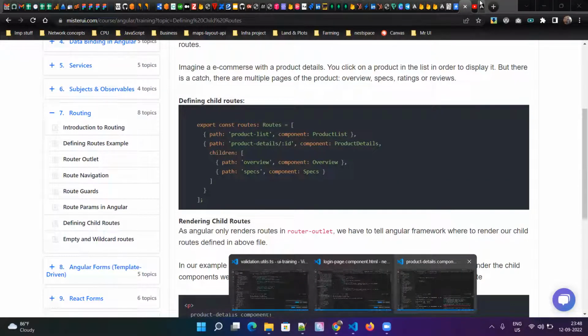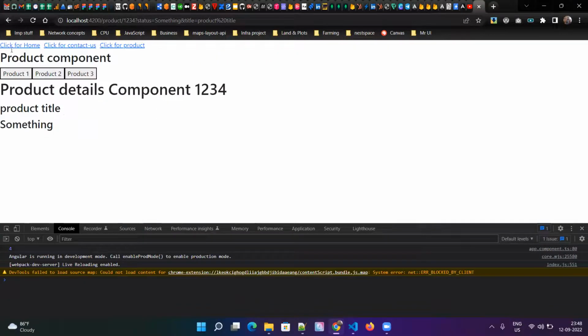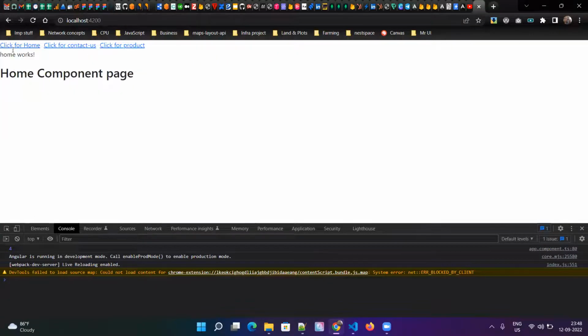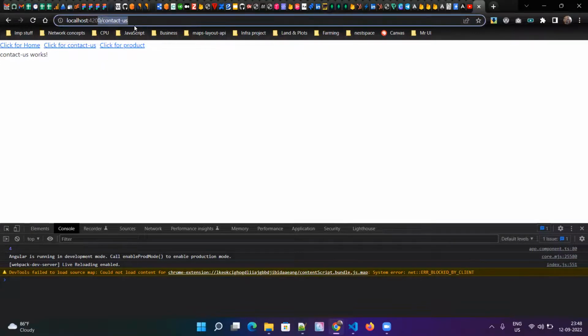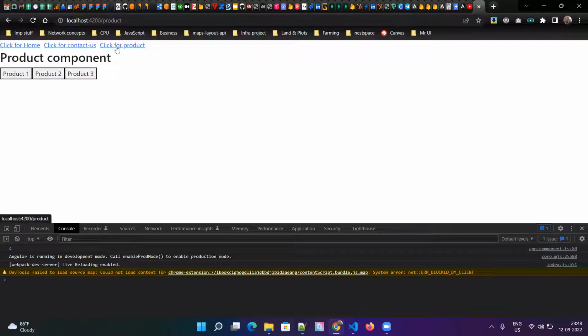Okay, so assume that this is one route, the empty route. This is the contact us route. And this is the product route. I have three routes. If I click on this, the home component will render. If I click on this, contact us will render. If I click on this, the product component will render.